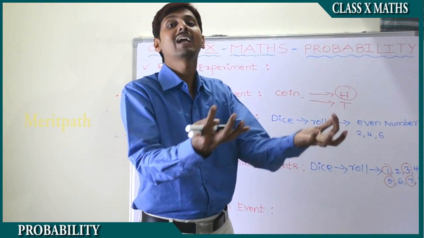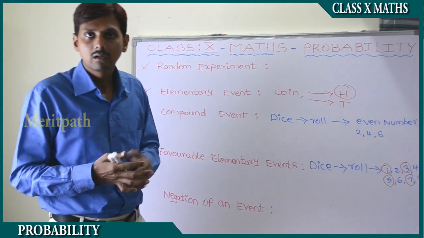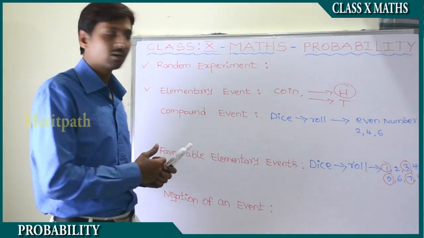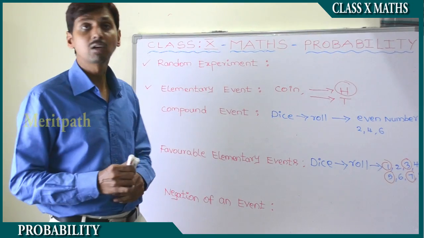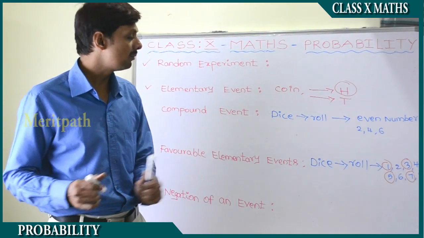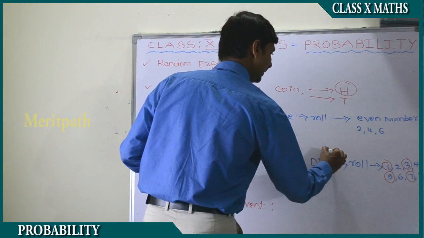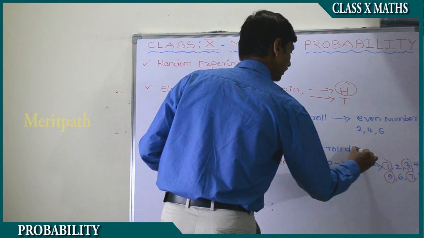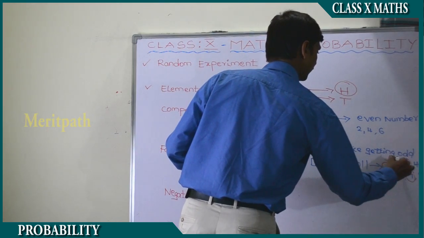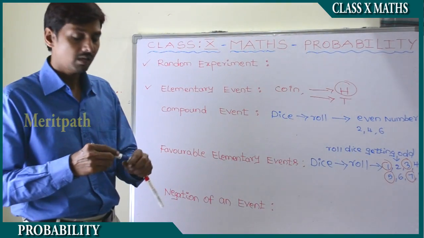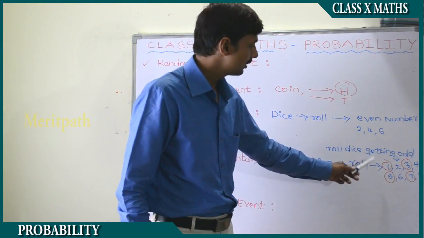So the numbers which we need for us when we roll a dice, that kind of events are known as favorable elementary events. So, roll a dice, getting an odd number. We get odd numbers along with the even numbers. Sometimes we may get even numbers. We know that